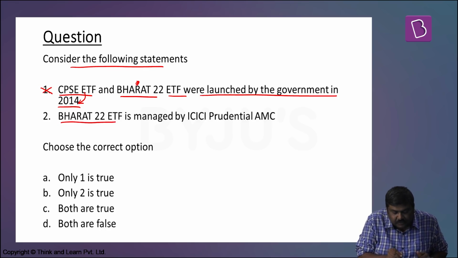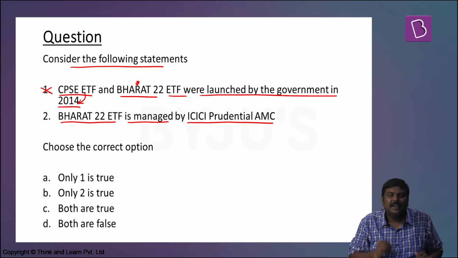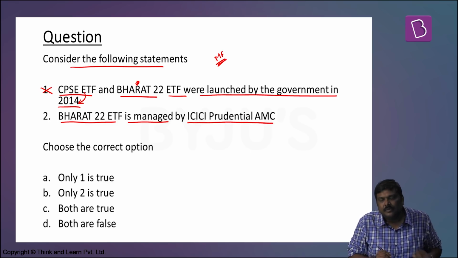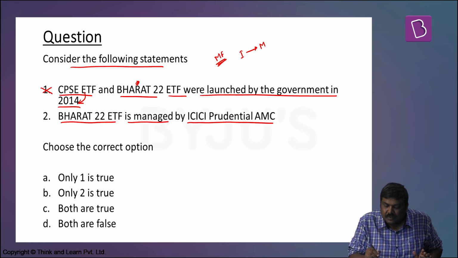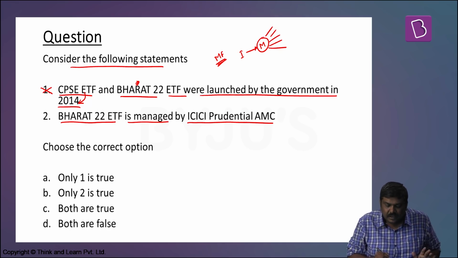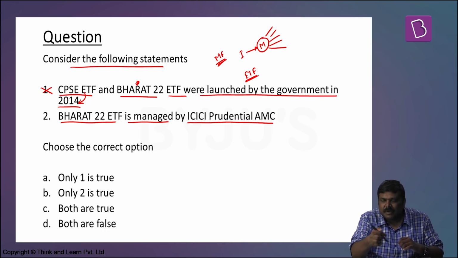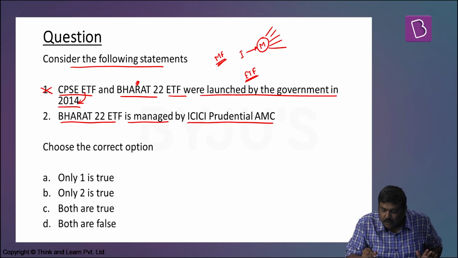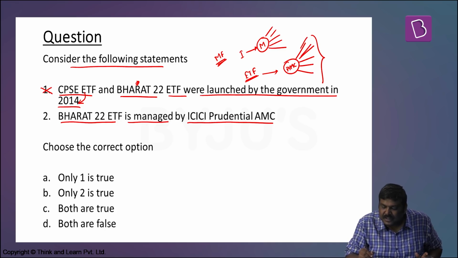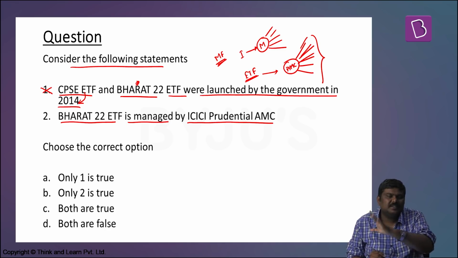Second, Bharat 22 ETF is managed by ICICI Prudential AMC. In case of mutual funds, we discussed that the investors will pool in their funds, and a manager will take these funds and invest in the market on their behalf. Now, in the same way, in case of ETFs, exchange traded funds, the money that I invest by purchasing one unit of an ETF will go to a company called an asset management company. This asset management company will provide these funds as per the weightage given to these shares or these sectors.